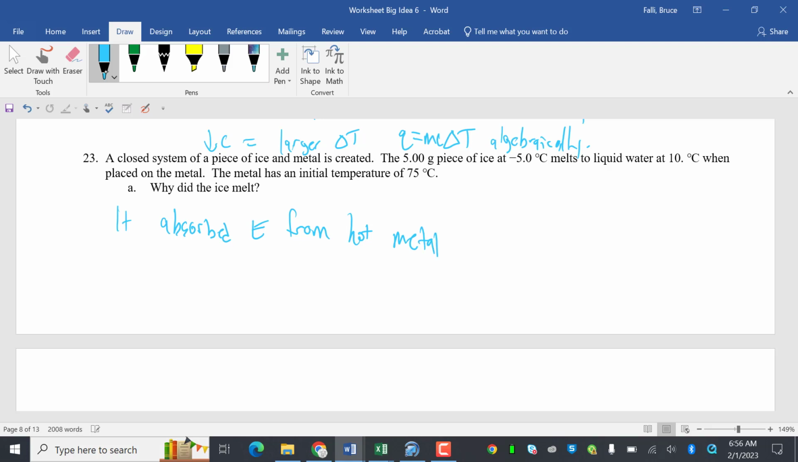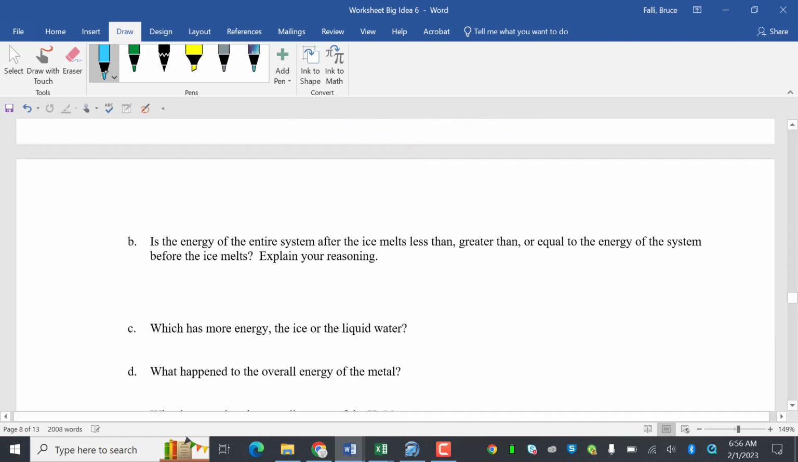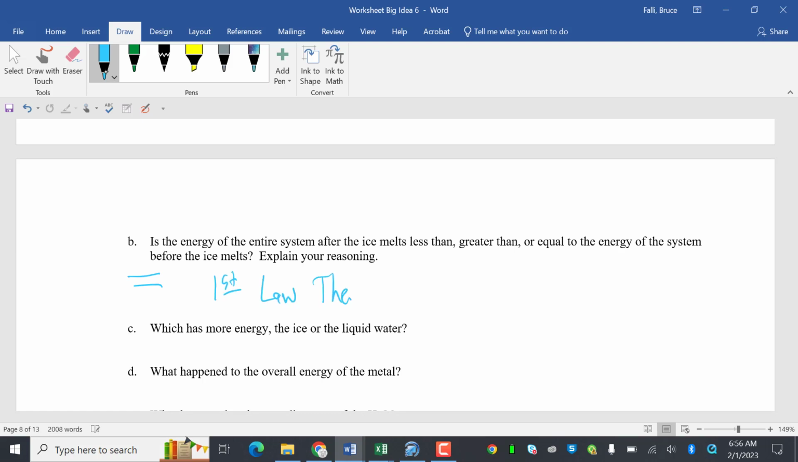Let me read that again. A 5-gram piece of ice at -5 melts to liquid water at 10 degrees Celsius when placed on the metal. The metal has an initial temperature of 75. So I'm going to assume that the final temperature is 10. Is the energy of the entire system after the ice melts less than, greater than, or equal to the system before? It's equal. First law of thermodynamics, which is energy is neither created nor destroyed. They said it's a closed system, so it's not being lost.